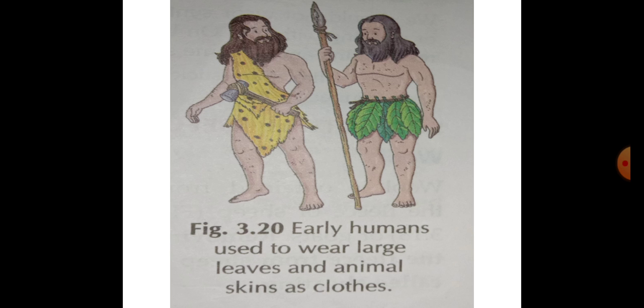So, later on when people learned how to cultivate crops, and how to cultivate different types of crops, they started to weave things and grass into mats and baskets, and later on humans developed the technique for spinning and weaving clothes from cotton plants.